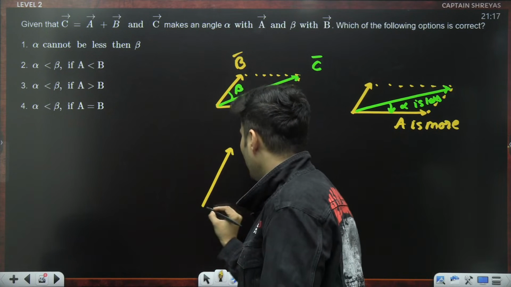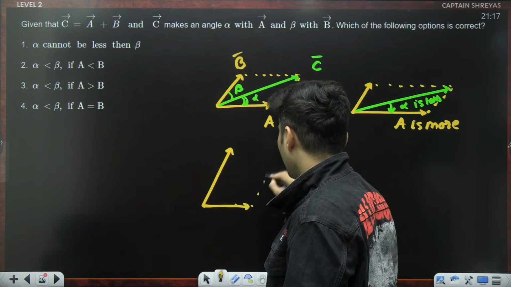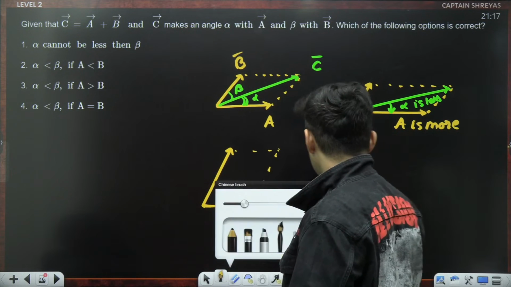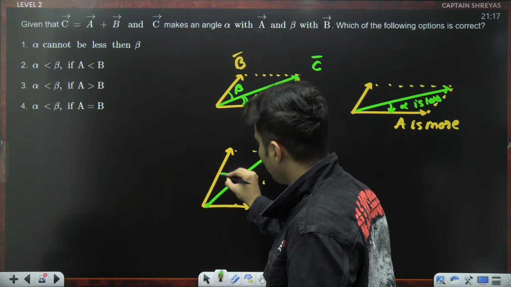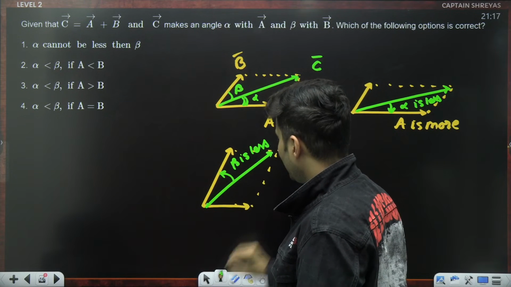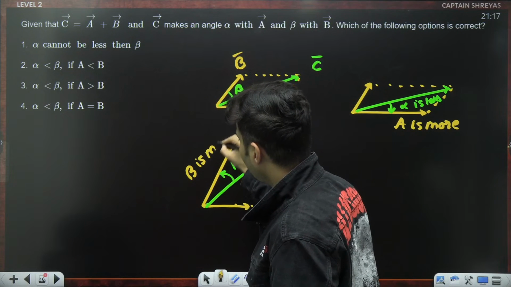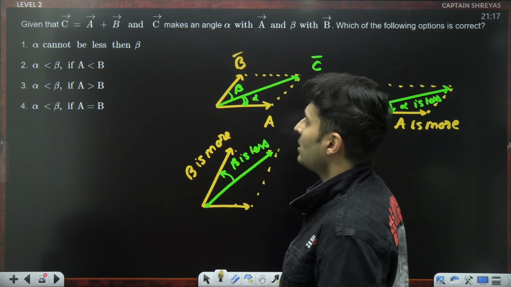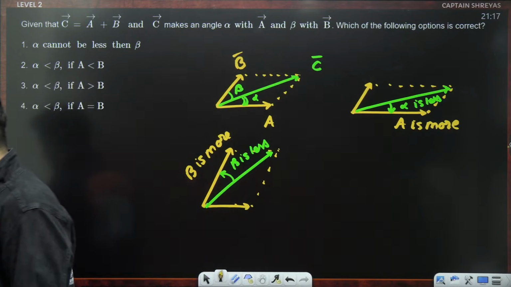And when B is more, you can think about it again like this. If B would be more, A being the same, if you draw a nice parallelogram, you will see that the resultant goes this way. That means beta is less. When is beta less? When B is more, when the magnitude of that B vector is more. So I think there is only one option, which is option number 3 over here. Option C or 3.